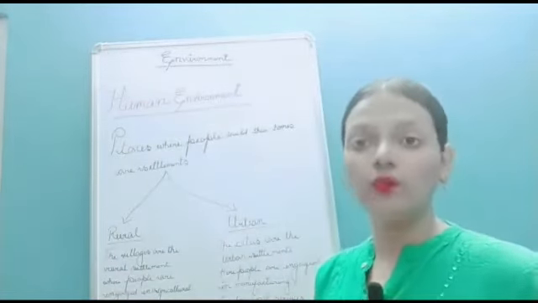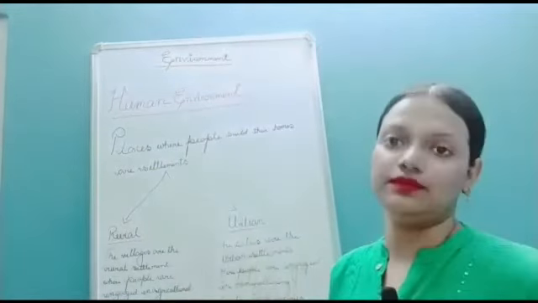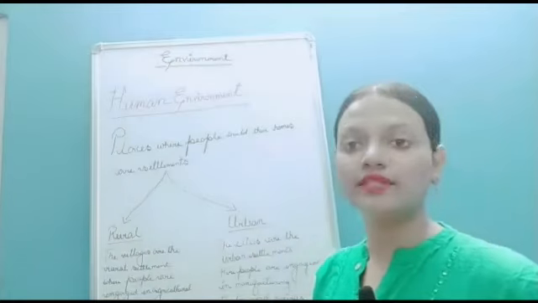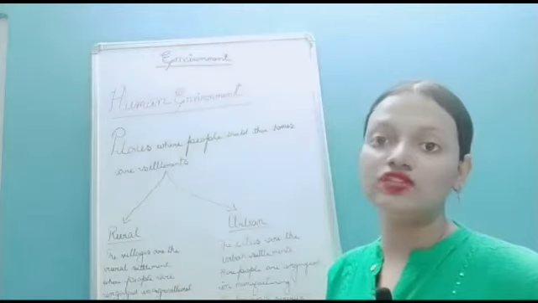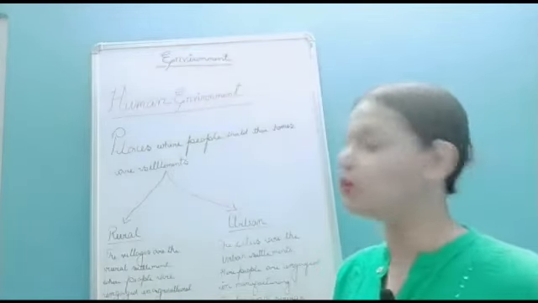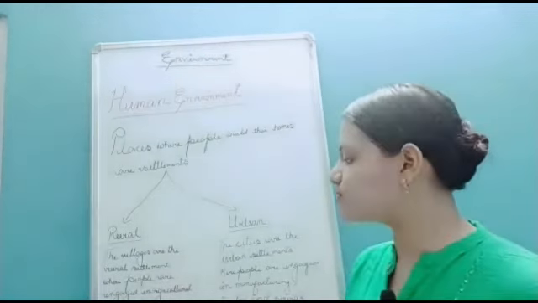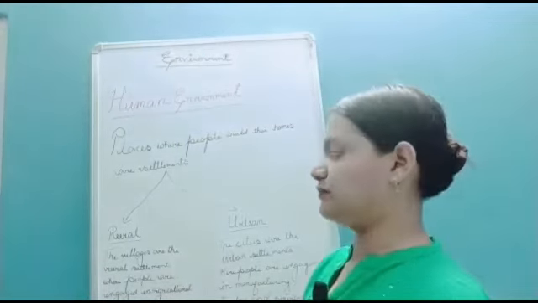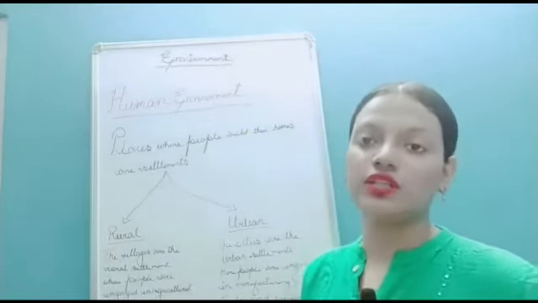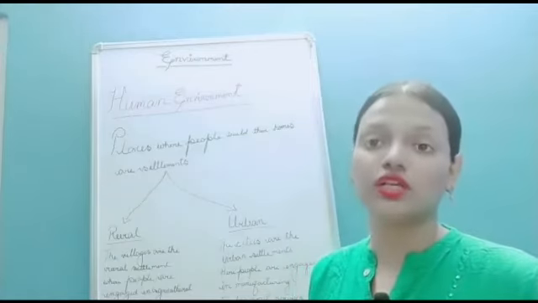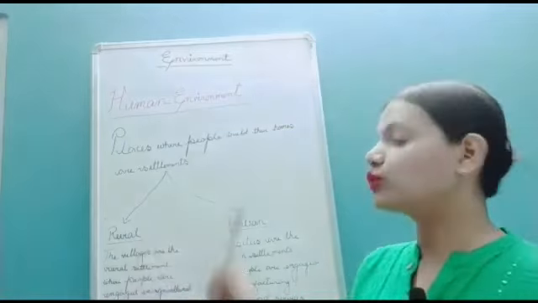Okay, so now you see, first we have learned that settlements can be permanent and temporary settlements. Now we will learn settlements can also be rural and urban settlements. Now what are rural settlements? Now you see here, the villages are the rural settlements, where people are engaged in agricultural works, fishing, forestry, craft works, etc. So you see, in the rural areas, people are engaged in agricultural work, in fishing, in craft work. And the villages are called the rural settlements.